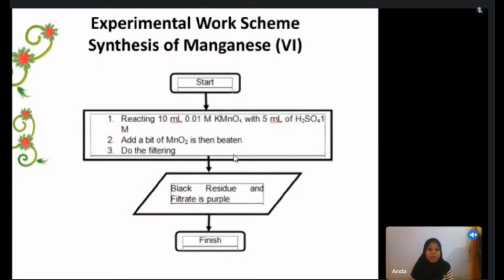Experimental scheme, synthesis of manganese 6, in acid. Step 1: react 10 ml of 0.01 M KMnO4 with 5 ml of 1 molar H2SO4. Step 2: add a bit of MnO2, then heat. Step 3: do the filtering. The residue is black and the filtrate is purple. And then finish.